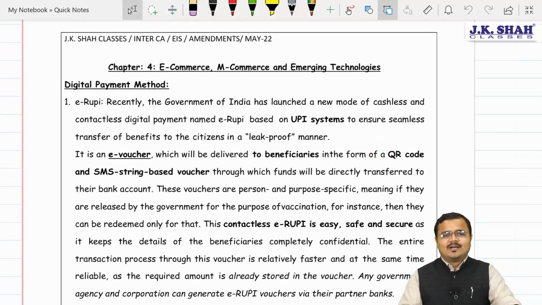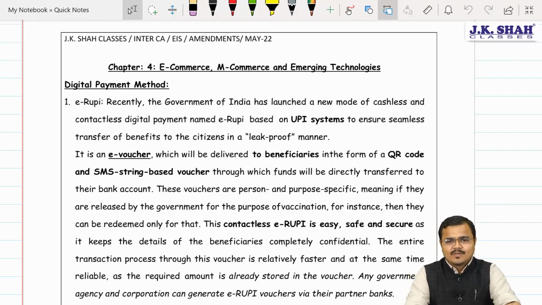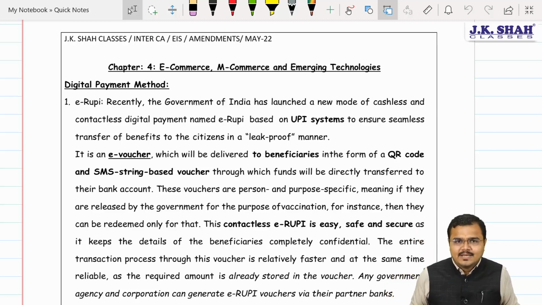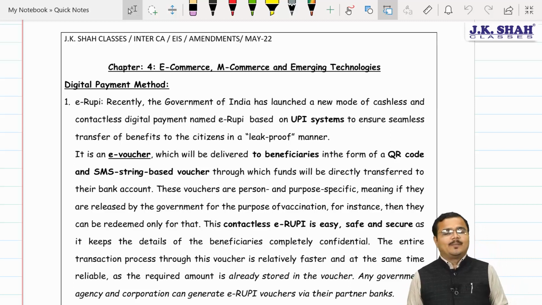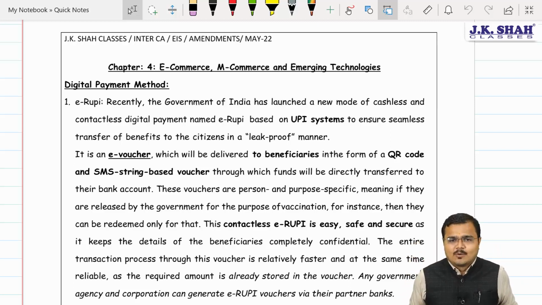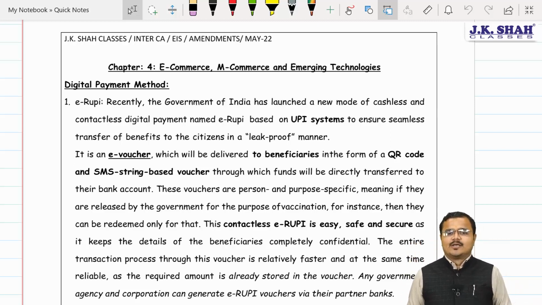So, my dear chartered accountant, let's try to understand the amendments for chapter number 4 in the EIS paper. In chapter number 4, there are no major changes, but there is one small change, that is the introduction of a new payment method, and one completely new concept we have to learn called blockchain technology. Along with that, minor changes are there. We are going to discuss them.